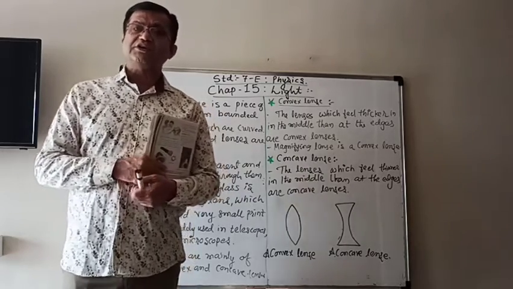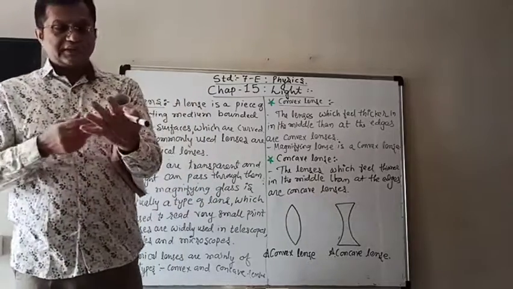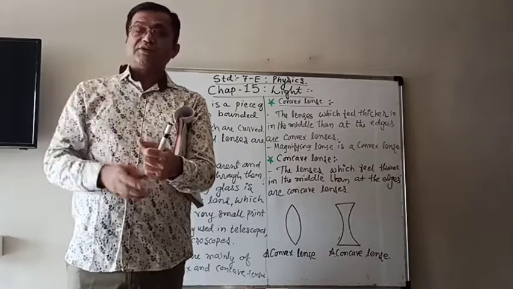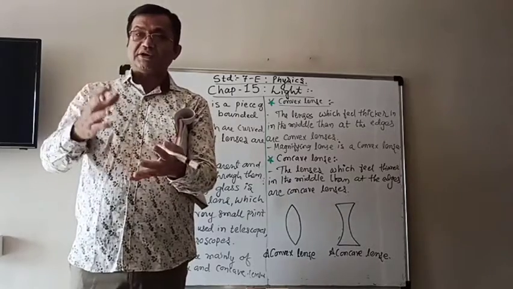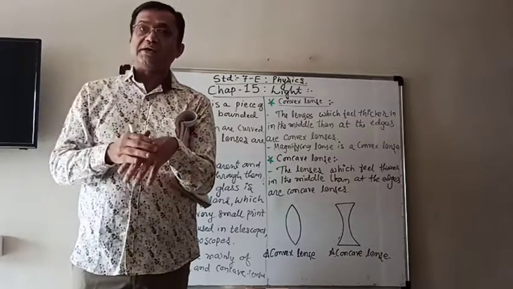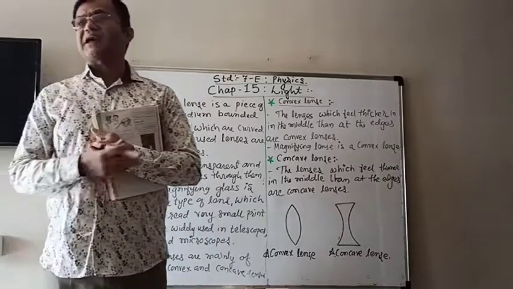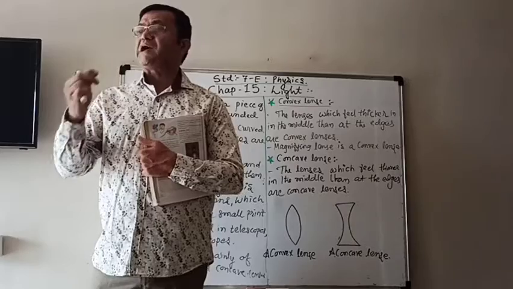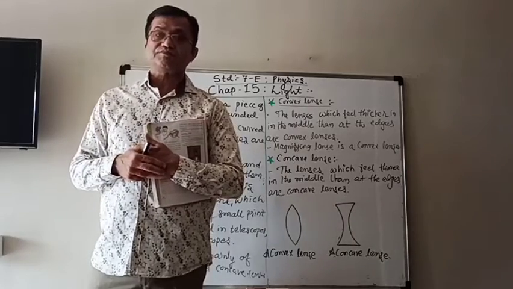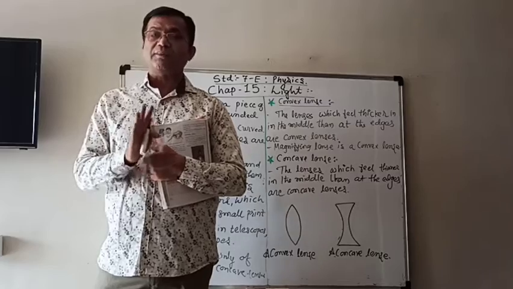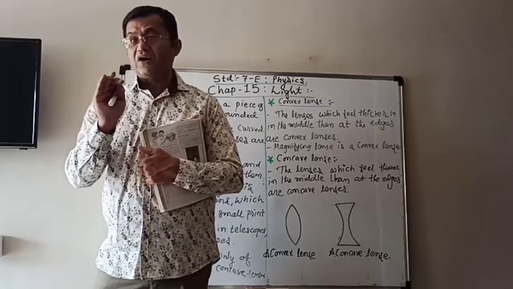And sometimes we play with it also, like when we see our thumb, it looks very big. If you see somebody's eyes through it, they look very big, and we have fun. That magnifying glass is one type of lens. So we are familiar with lenses, but some of us don't know that they are lenses.